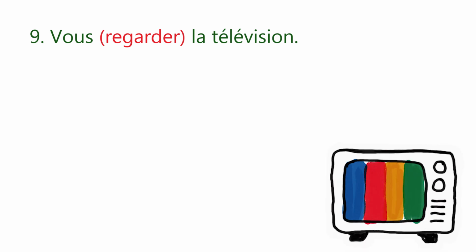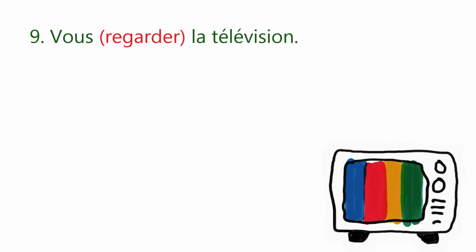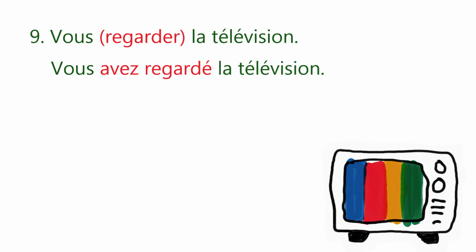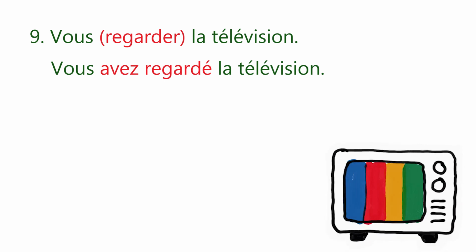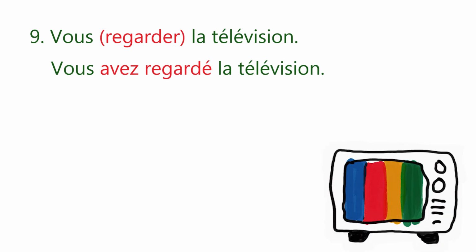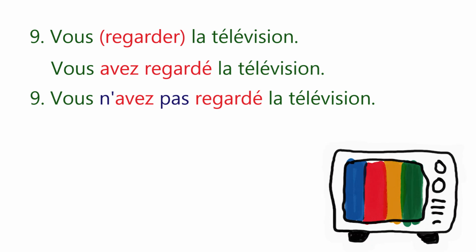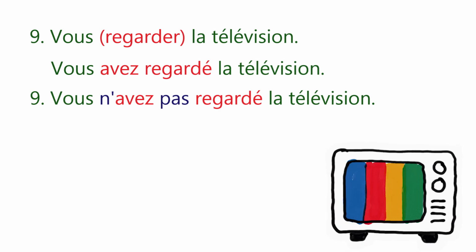Now here in the next example, we have the verb regarder. We'll conjugate the helping verb avoir with vous. Vous avez regardé la télévision? You watched the television. Now let's change it into negative form using ne and pas with the auxiliary verb. Vous n'avez pas regardé la télévision. You did not watch television.